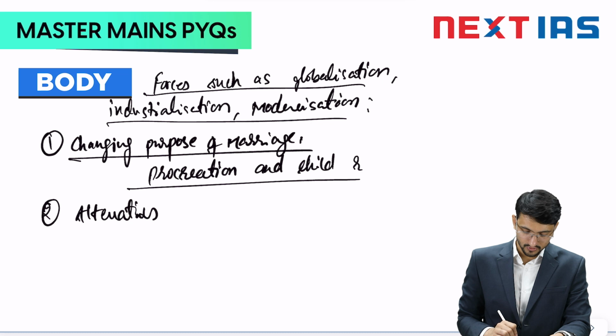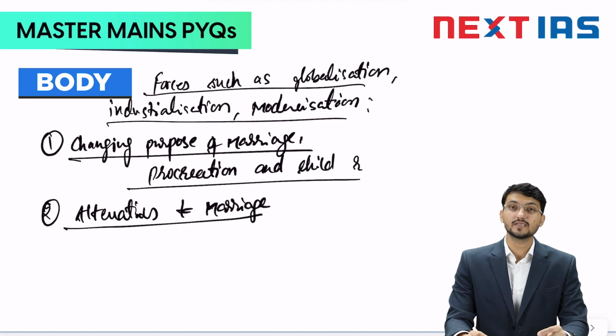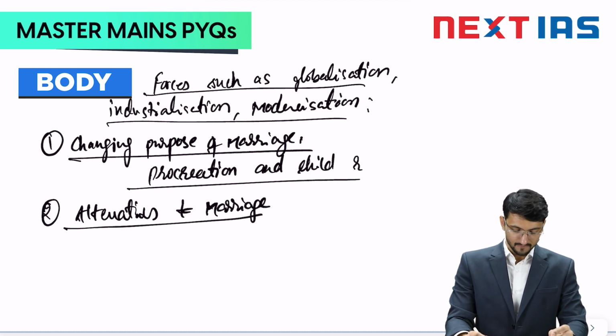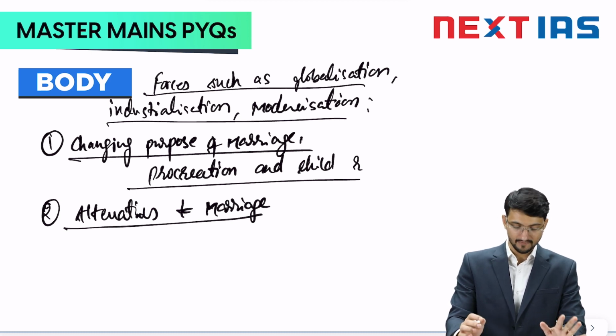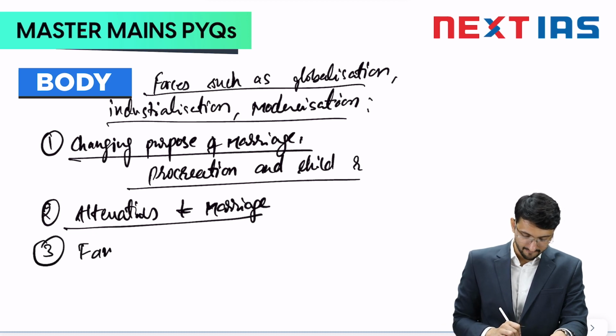Okay, fine. Secondly, you can write about the alternatives to marriage. What are the alternatives to marriage? Alternatives to marriage are like live-in relationships, gay relationships. So you can talk about how there are multiple alternatives available to people to not go into a marital bond. They can choose to live without even marrying. So this way you can mention the second point. Third point, you can write about the family structure.